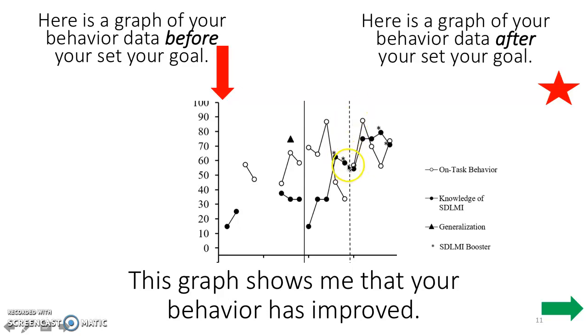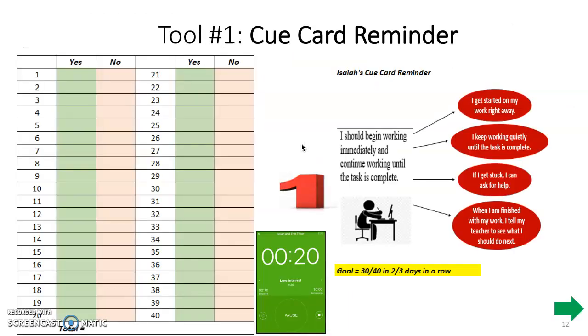So the closed dots are SDLMI knowledge. Notice that your behavior, if you were to draw a line, would be going up, which means it's increasing, and that's good. There's still a lot of variability, and we want to see everything above 70% here. This shows me that while your behavior has improved, we still have some work to do, considering that we've been training and that we've been using our tool.